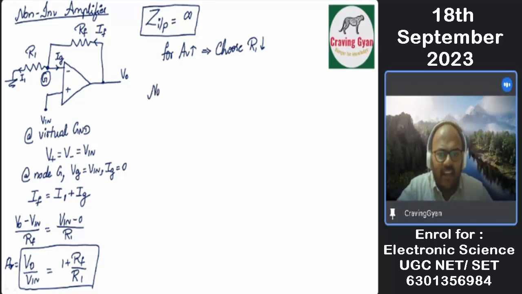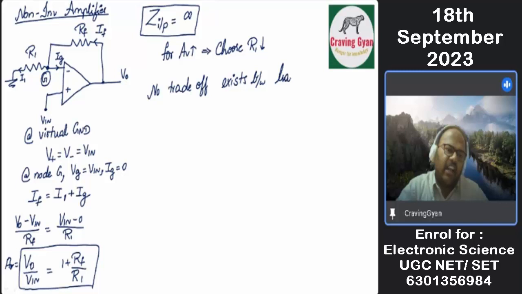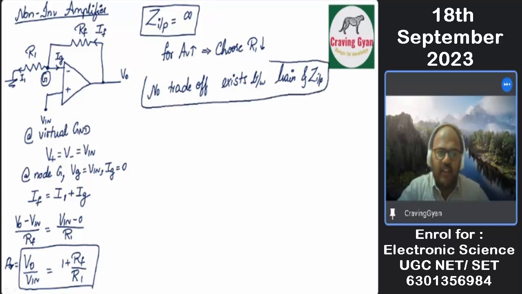Okay, so there is no restriction. So I'll write a statement stating that no trade-off exists between which two parameters: gain and input impedance.